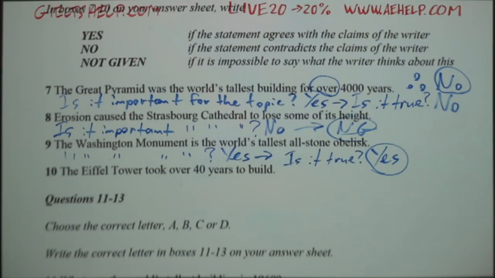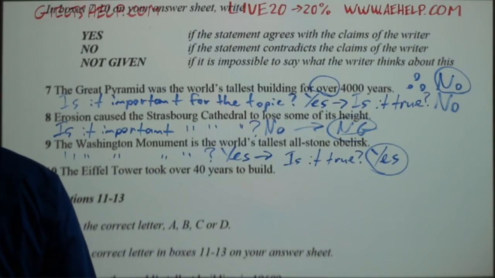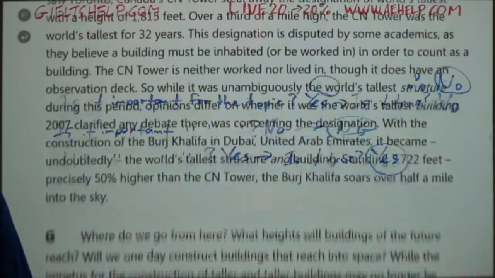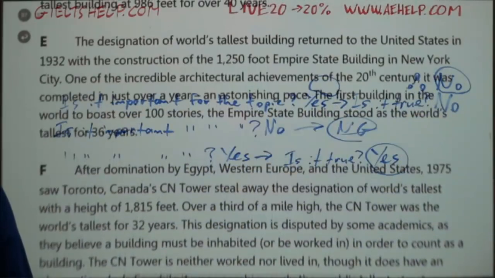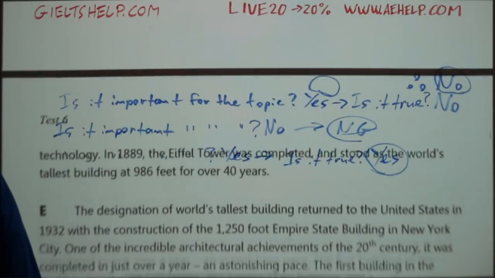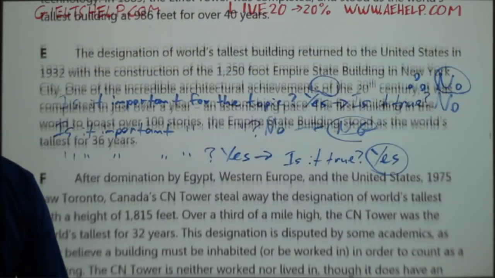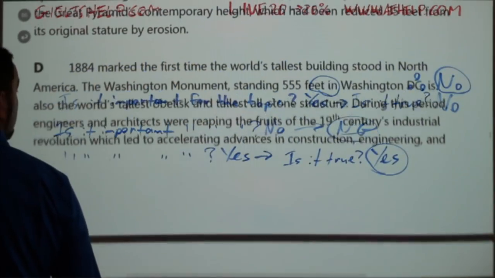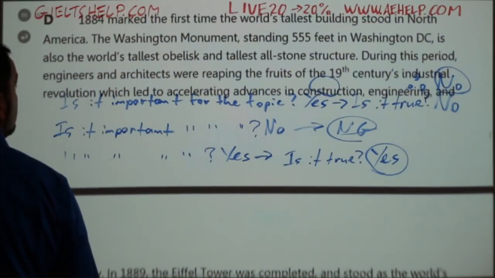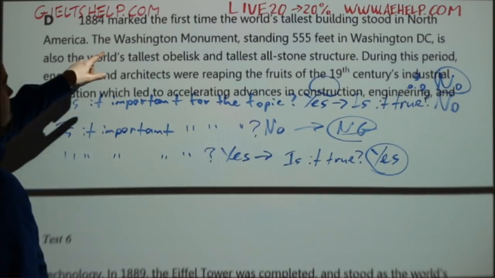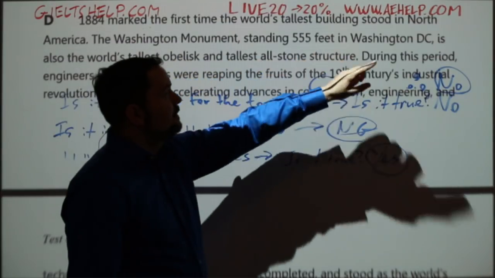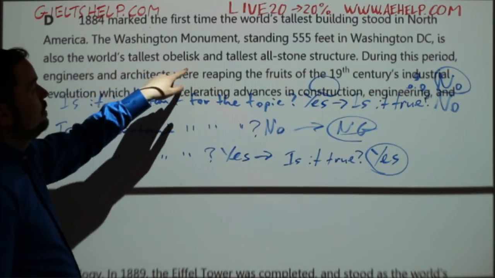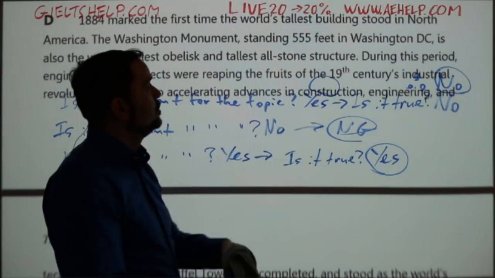So again, if you're confused, finding the Washington Monument should be pretty easy, especially if you're looking for the word Washington. Okay, so, here we go. So the Washington Monument, standing 555 feet in Washington, D.C., is also the world's tallest obelisk and tallest all-stone structure.